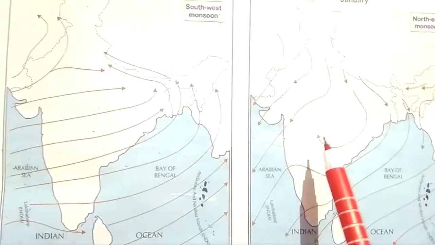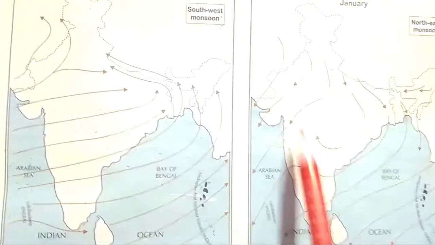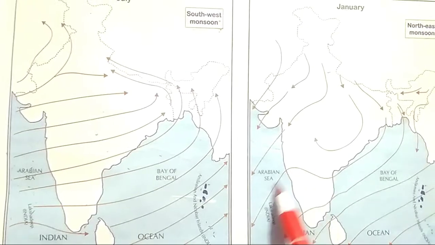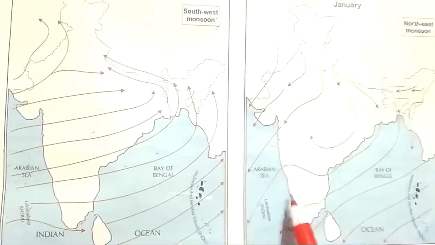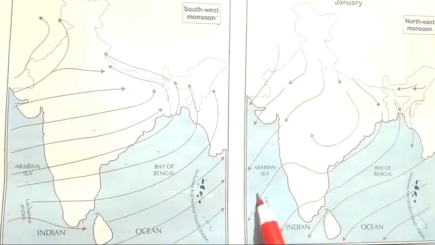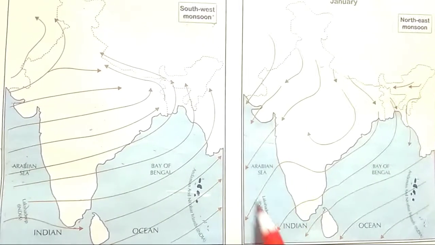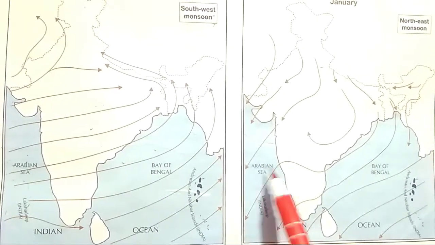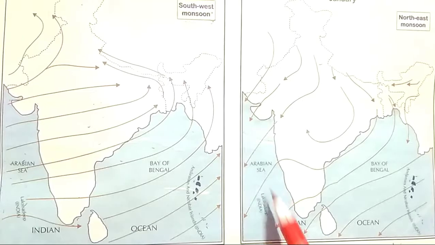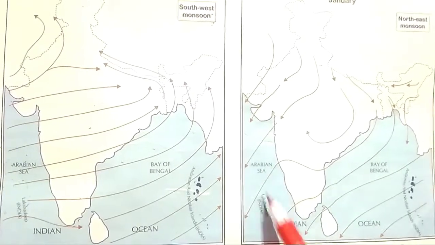So the cool air from the land rushes towards the water body, or we can say the Arabian Sea, to fill the vacant area that is created over the water body.